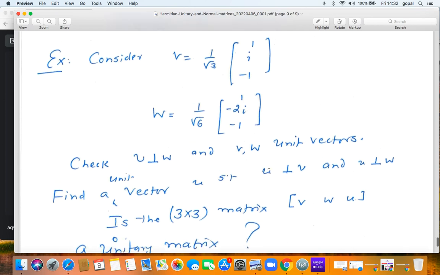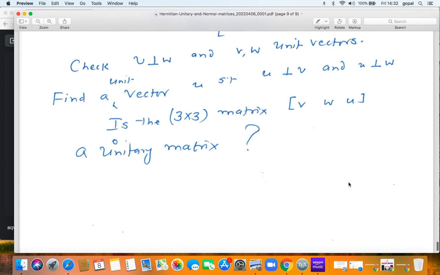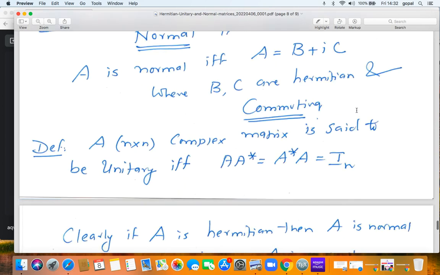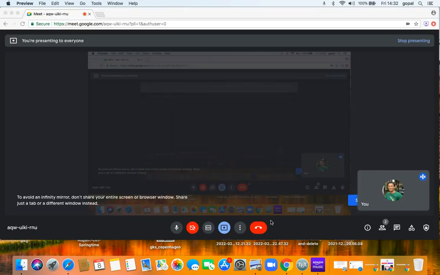I want you to produce a third vector u such that when I put them all together, v, w, u, they become mutually orthogonal unit vectors. And in that case, this 3 cross 3 matrix will be a unitary matrix. I think we'll stop this capsule here, and we'll continue next time.